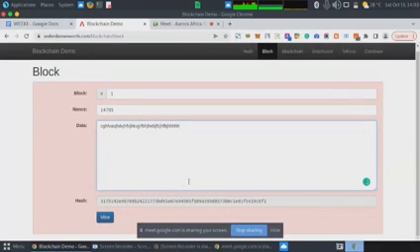Mine, give me the right answer. For this right answer to be generated, for this block to be mined, we need a hash that will start with four zeros. The process of mining this block requires a hash that starts with four zeros, which is the puzzle that the blockchain has given to the nodes participating in this network. So now if we click mine now,